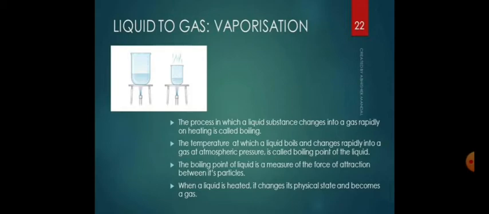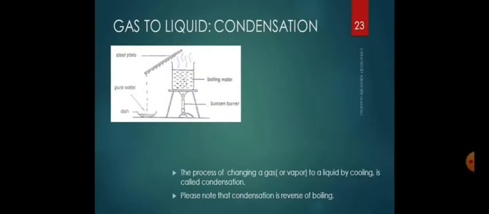The next change of state is from gas to liquid. If we cool the steam, as you can see in the picture here, by lowering the temperature, it is converted into liquid water. In this case, a gas, that is the steam, changes into liquid. So a change of state has taken place.